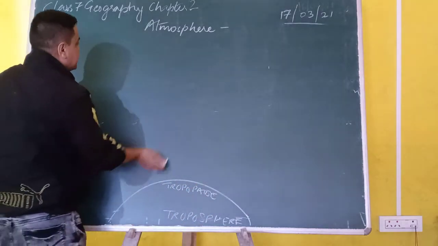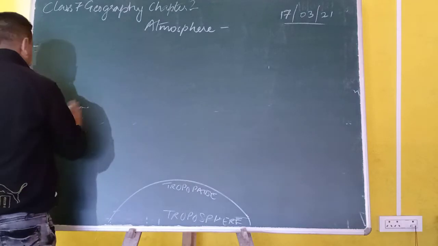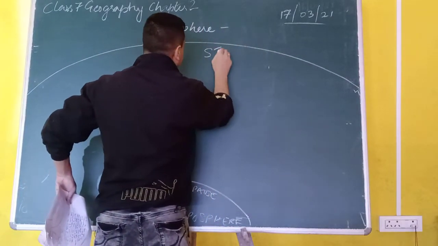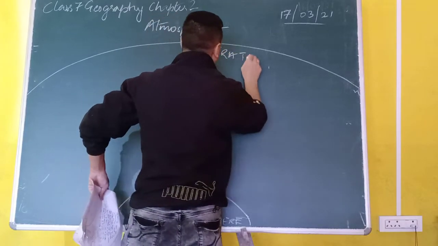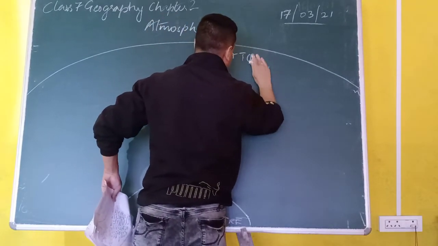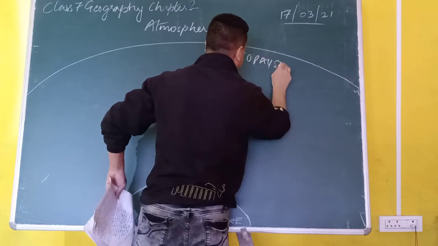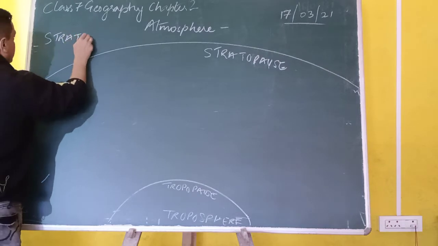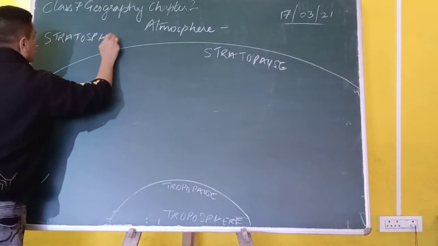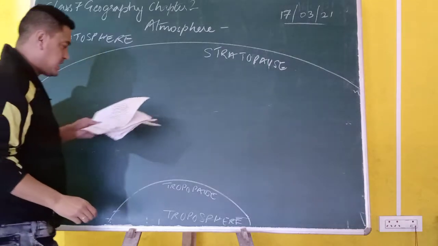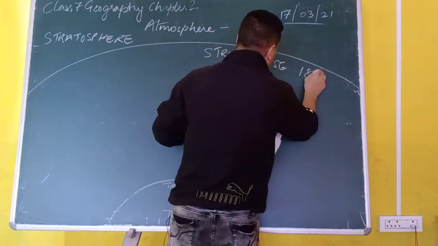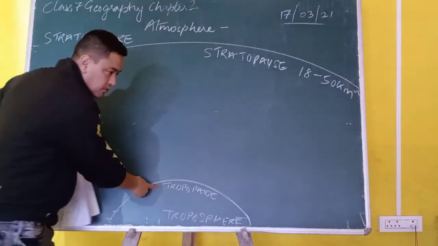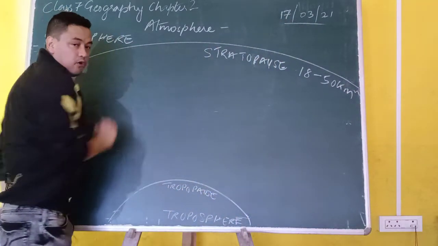From the tropopause starts the stratosphere, and it ends in the stratopause, S-T-R-A-T-O-P-A-U-S-E. Now we are studying the stratosphere. The stratosphere starts from 18 to 50 kilometers. It starts from the tropopause of the troposphere and ends in the stratopause.